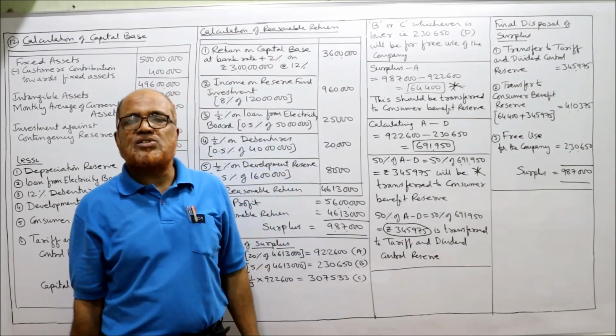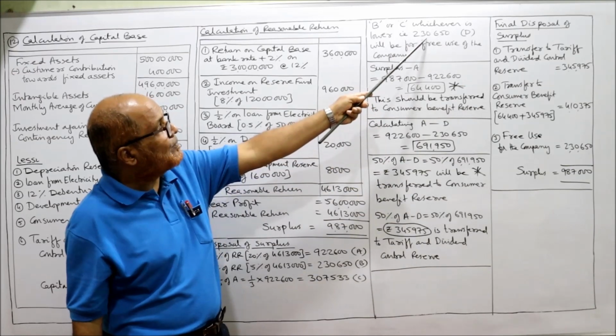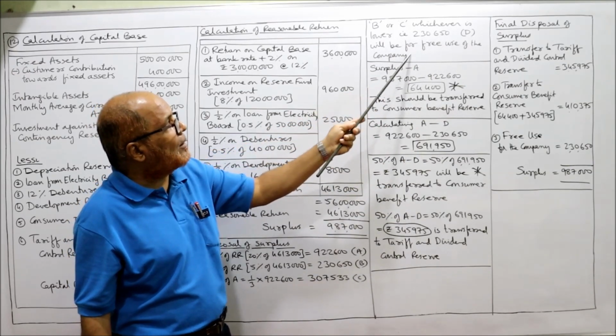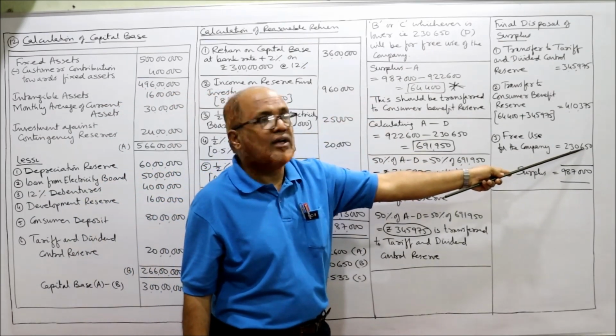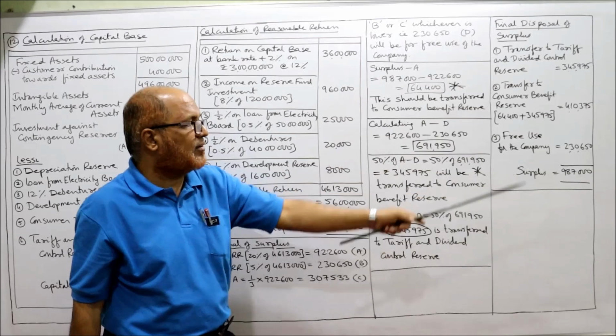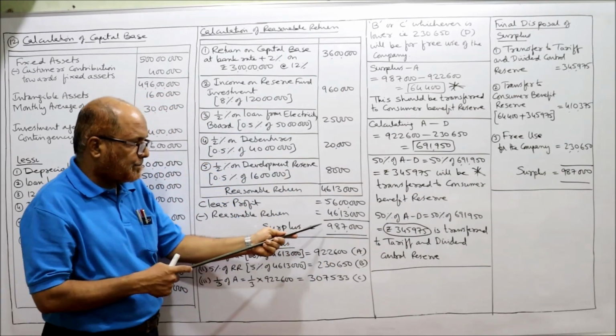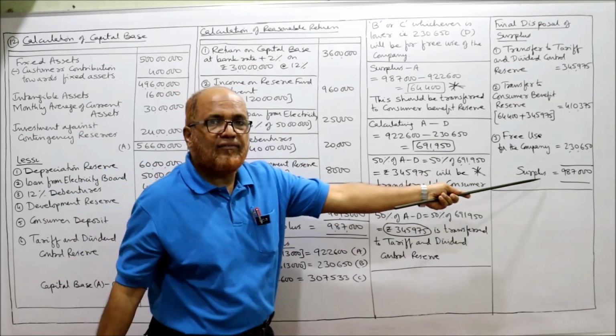Lastly, amount transferred for free use to the company. This is the point. Free use of the company is 2,30,650. Take the total, you will get 9 lakh. You must get 9,87,000. What we got here. If you commit any mistake here, then this will not be confirmed.